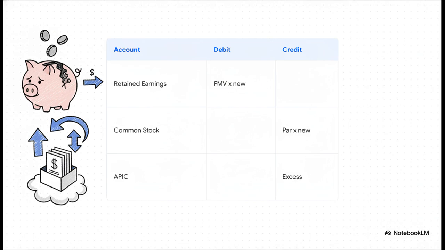For a small stock dividend, the mechanics look like this. You are essentially moving value right out of retained earnings for the full fair market value of those new shares. You're permanently capitalizing it into the stock accounts by crediting common stock for the par value, and then you just plug the excess right into APIC.